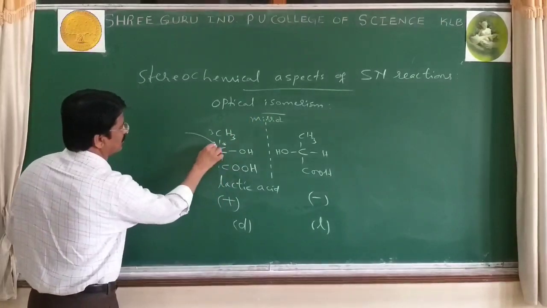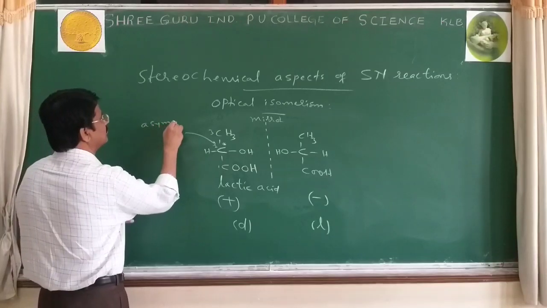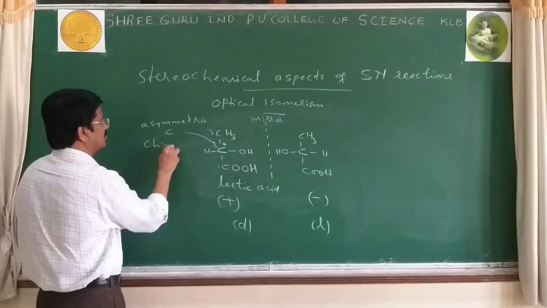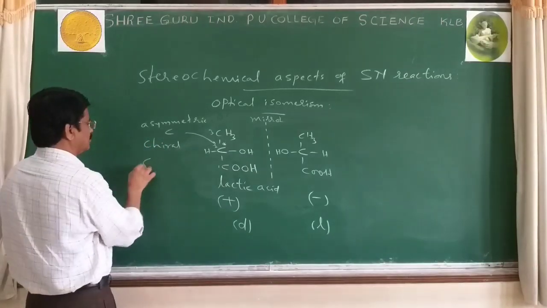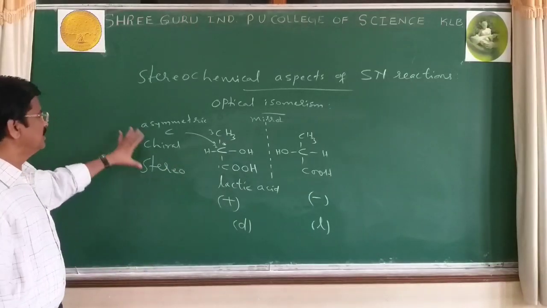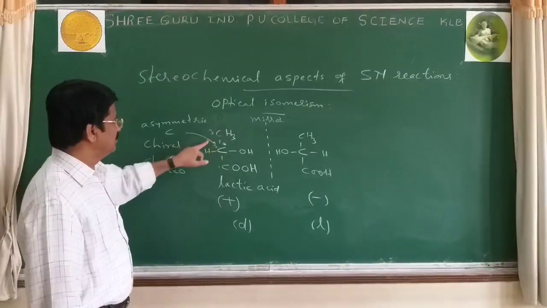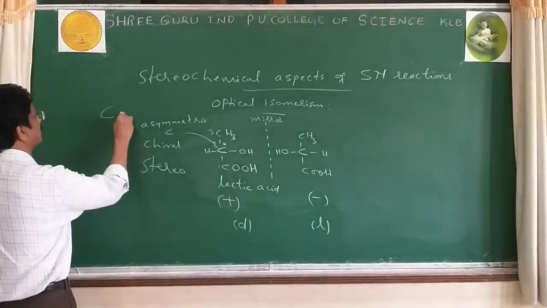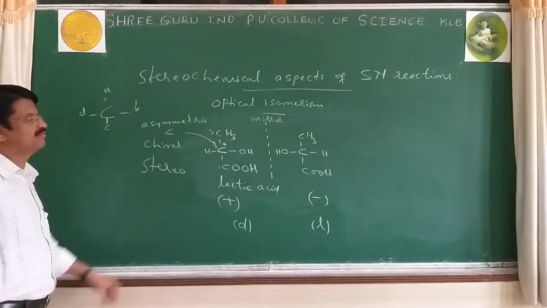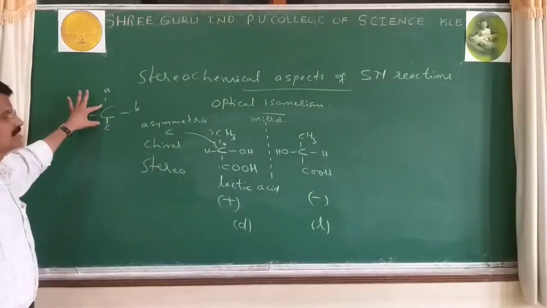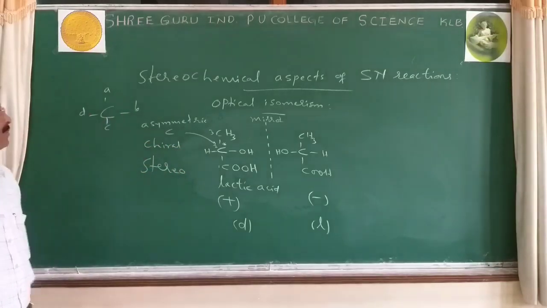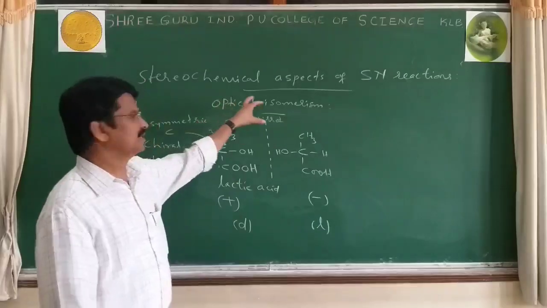This carbon 2 is called asymmetric carbon or chiral carbon or stereo center, a carbon with A, B, C, D. One of the conditions for optical isomerism is the molecule must contain a chiral carbon, asymmetric carbon or stereo center. Only such molecules can exhibit optical isomerism.